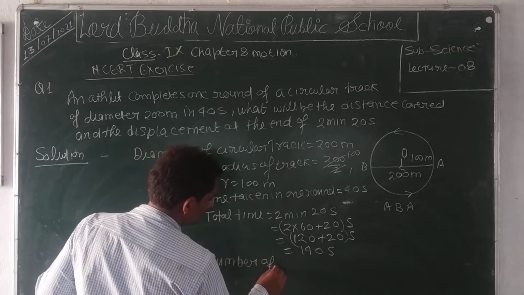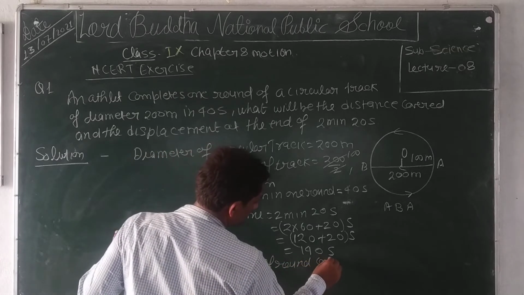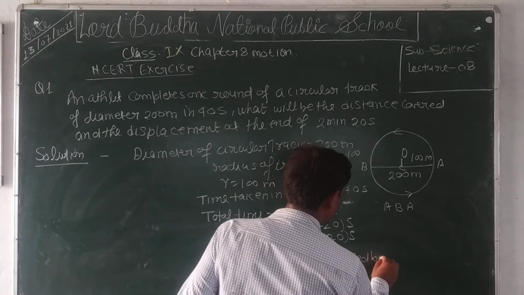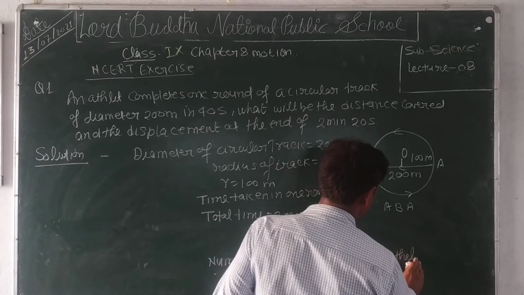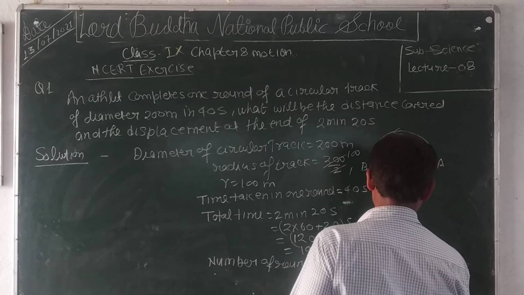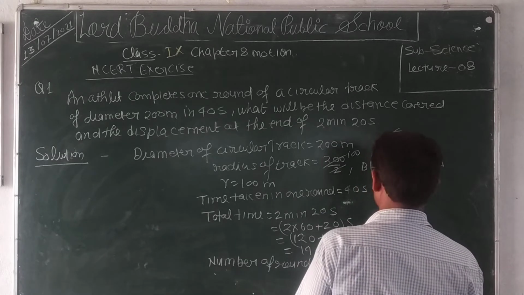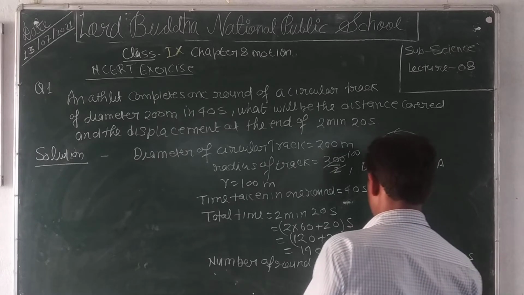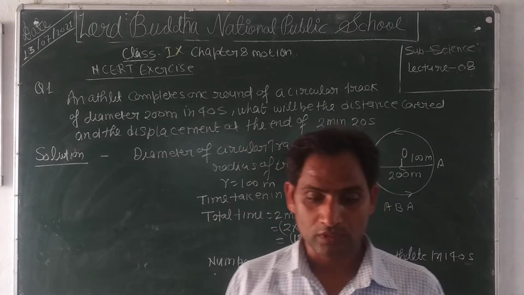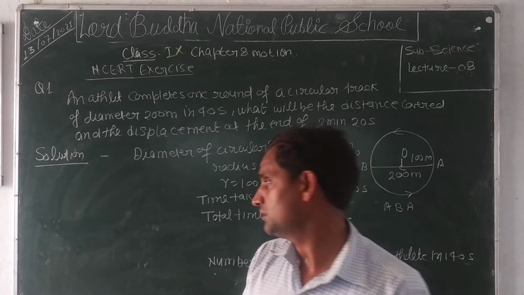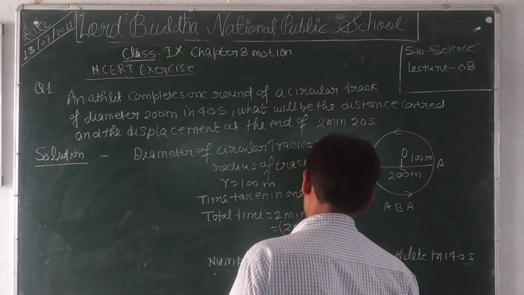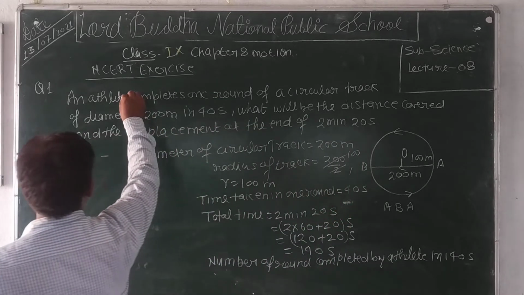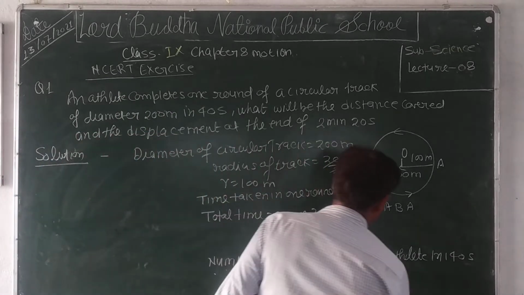Number of rounds completed by the athlete in 140 seconds, clear, is equal to